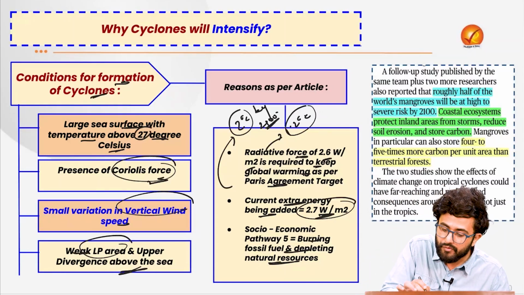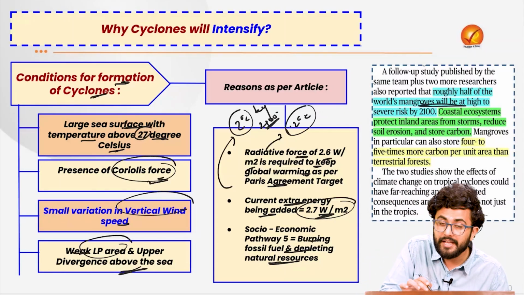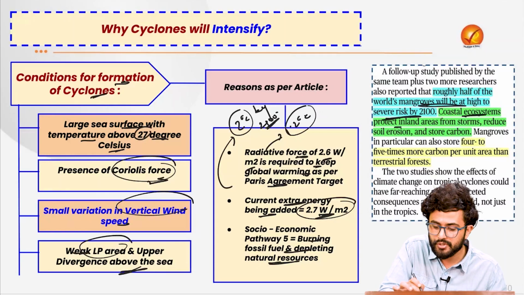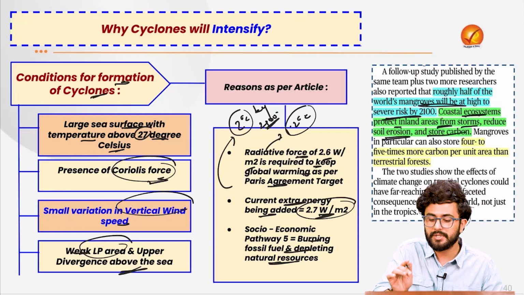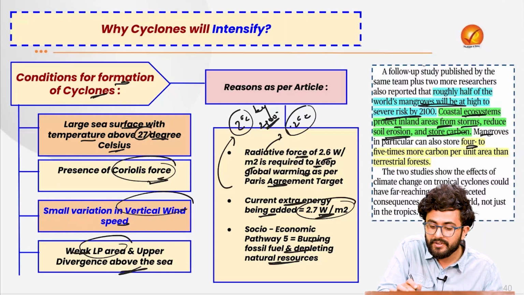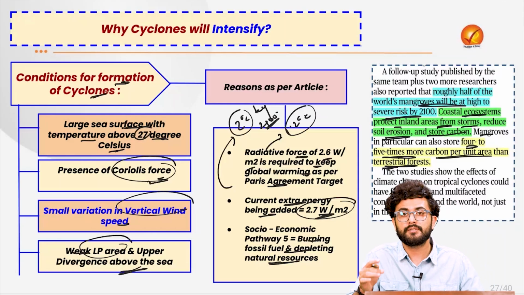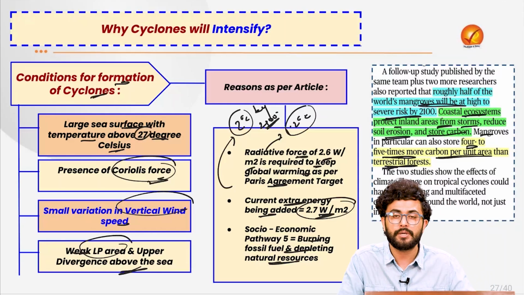Thus, roughly half of the world's mangroves will be at high risk by 2100. Coastal ecosystems protect inland areas from storms, reduce soil erosion, and store carbon. Mangroves in particular can store 4 to 5 times more carbon per unit area than terrestrial forests. Keep these important facts in your mind for the prelims examination.